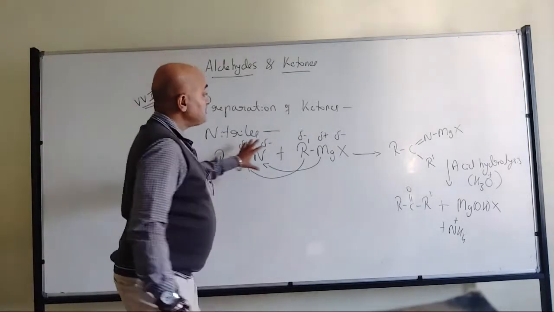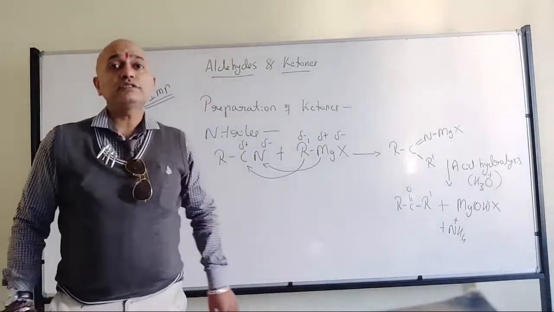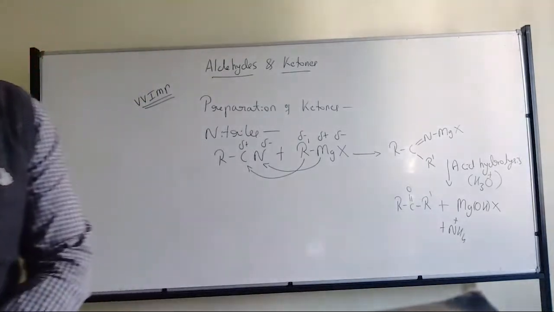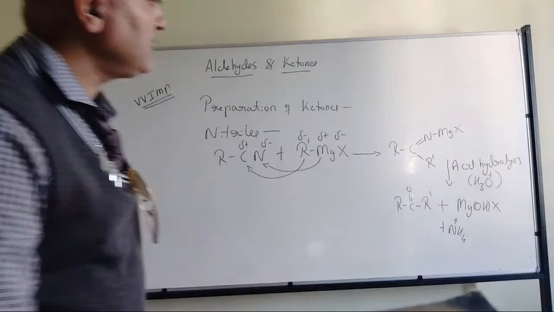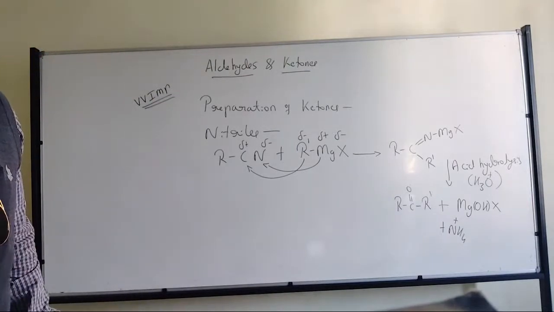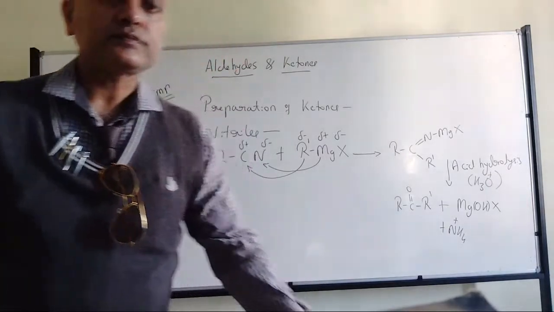So that's the preparation of ketones using the nitrile group. Any doubts up to here?